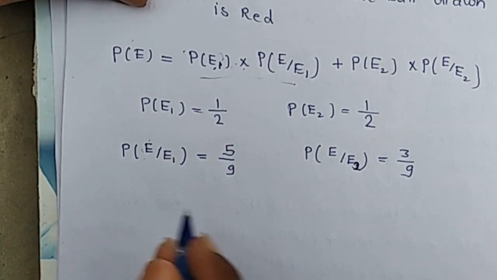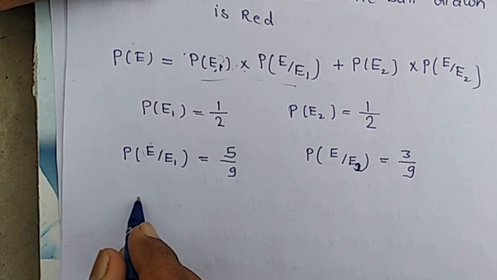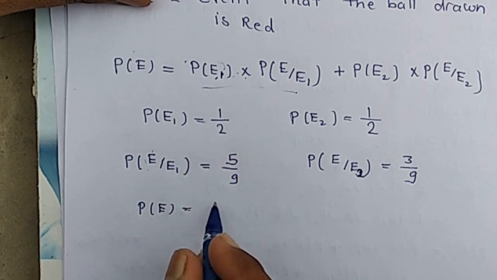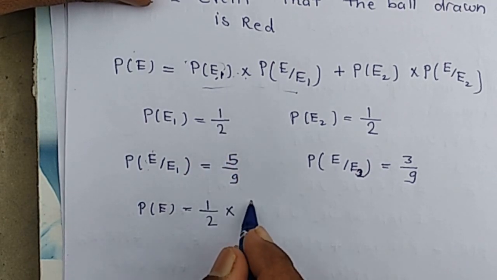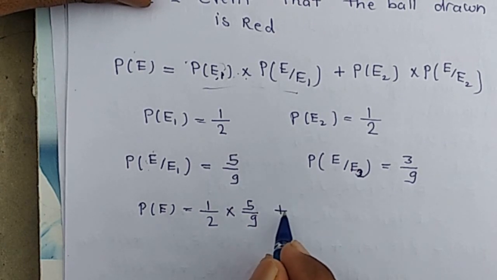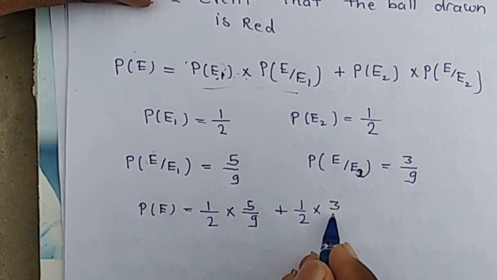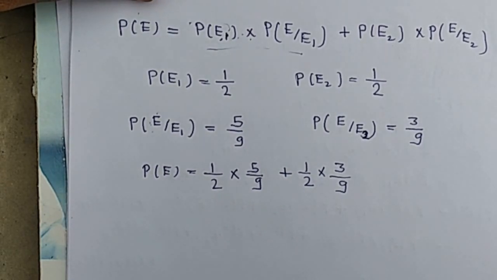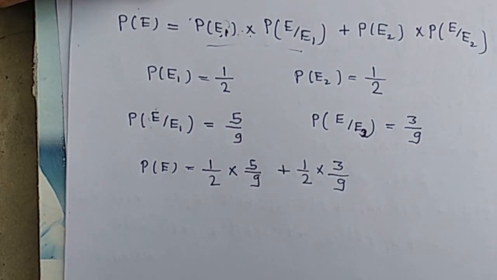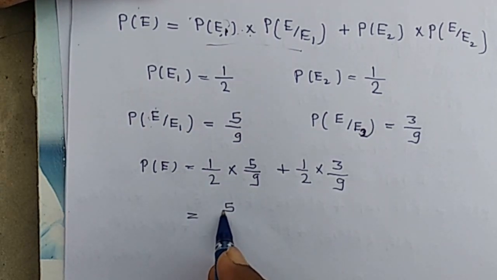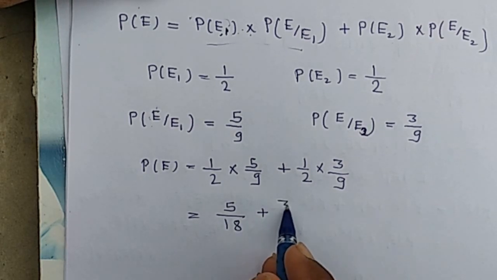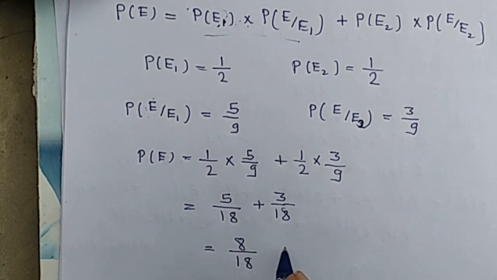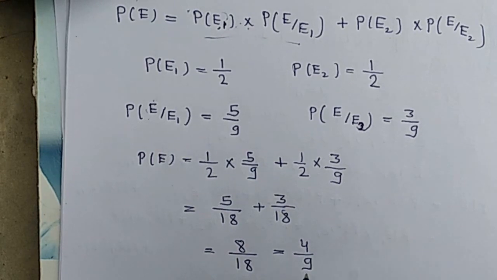Put the values in the equation. Probability of E1 which is 1 by 2, E by E1 which is 5 by 9, plus 1 by 2, 3 by 9. Then it is 5 by 18 and 3 by 18, 8 by 18, means 4 by 9 is the answer.